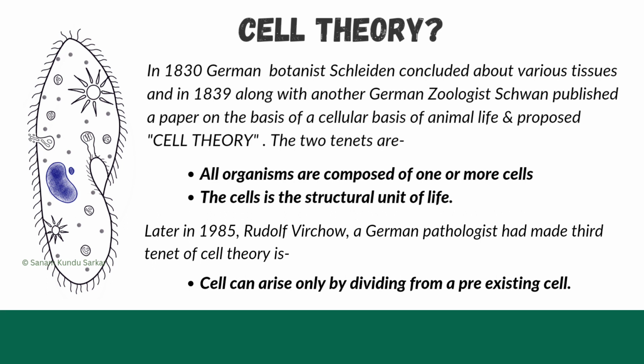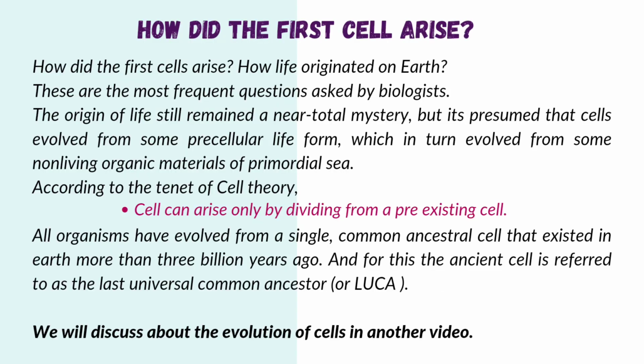Now we are coming to the point, cell theory. In 1838, German botanist Schleiden concluded about various tissues, and in 1839, along with another German zoologist, Schwann, published a paper on the cellular basis of animal life and proposed cell theory. The two tenets are: all organisms are composed of one or more cells. The cell is the structural unit of life. Later, in 1855, Rudolf Virchow, a German pathologist, made the third tenet of the cell theory. Each cell can arise only by dividing from a pre-existing cell.